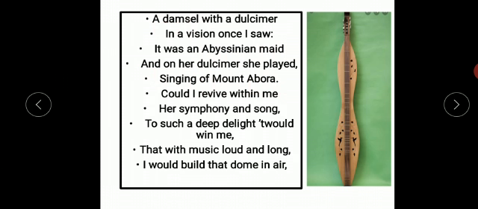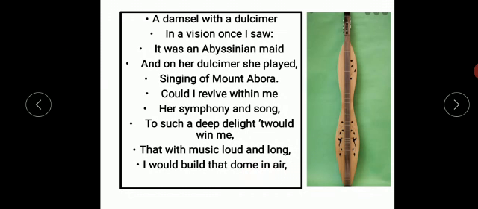Could I revive within me her symphony and song? To such a deep delight it would win me, that with music loud and long I would build that dome in air. Now the poet says that he does not remember the music and song of that girl, but he wishes to revive or recapture that beautiful music and song of that Abyssinian girl, because it was so nice that the poet will feel inspired after listening to that particular music and song.